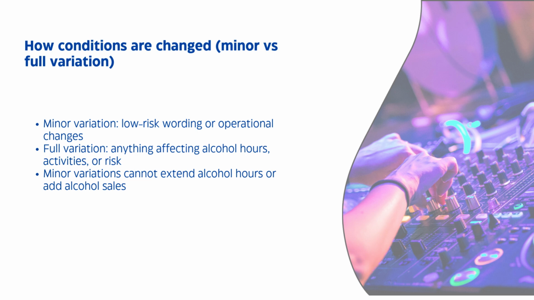Low-risk condition changes may qualify as a minor variation, but you cannot use a minor variation to extend alcohol hours, add alcohol sales, or increase alcohol selling times. Anything that changes risk profile or licensable activity requires a full variation.